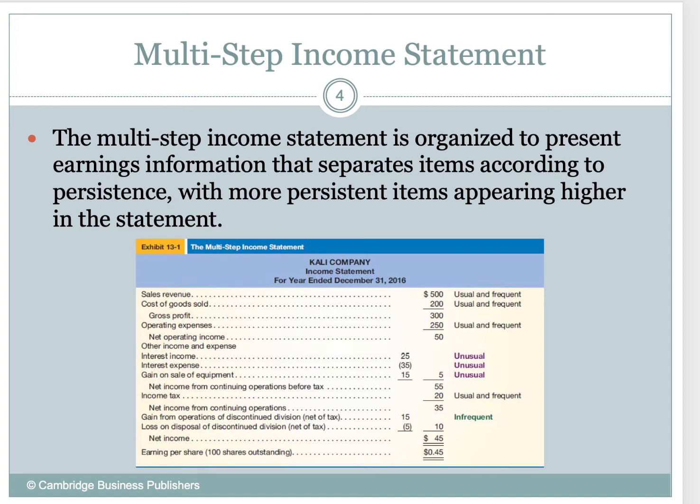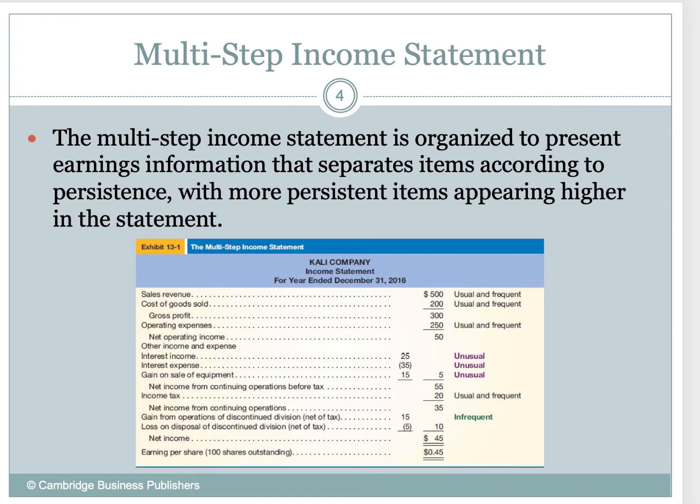Now, we have some other income and expenses, which are kind of unusual, okay? Interest income. Well, we only get interest income if we lend money to maybe another business or whoever. Well, our core business is not lending money. Our core business is selling goods. So that's an unusual item. Same thing with interest expense, right? These are usually unusual, right? When are we going to borrow money? Well, when we need it, right? If we have enough cash internally, meaning cash flow from operations, to finance our growth, then we won't need to take out a loan, okay?